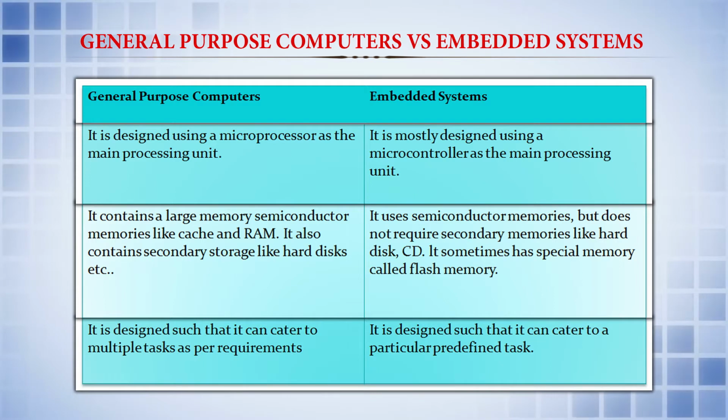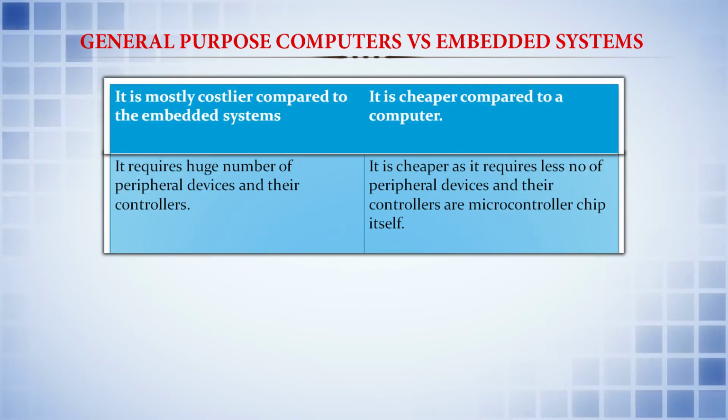General purpose computers are designed such that they can cater to multiple tasks as per requirements, whereas embedded systems are designed to cater to a particular predefined task. General purpose computers require a huge number of peripheral devices and their controllers, while an embedded system is cheaper as it requires fewer peripheral devices, and their controllers are in the microcontroller chip itself.